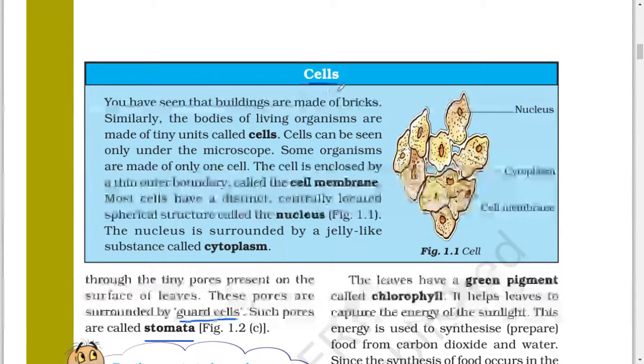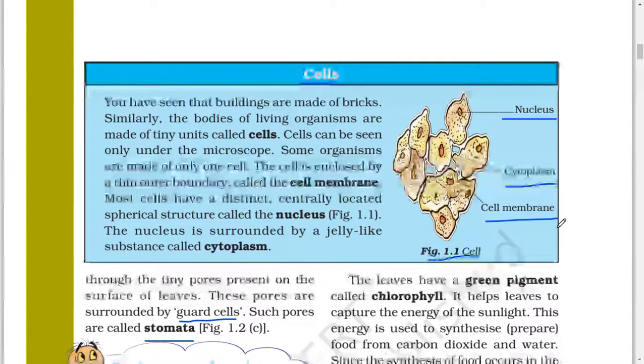Cells. This is a picture of cells: nucleus, cytoplasm, cell membrane. You have seen that buildings are made of bricks. Similarly, the bodies of living organisms are made of tiny units called cells. Cells can be seen only under the microscope.